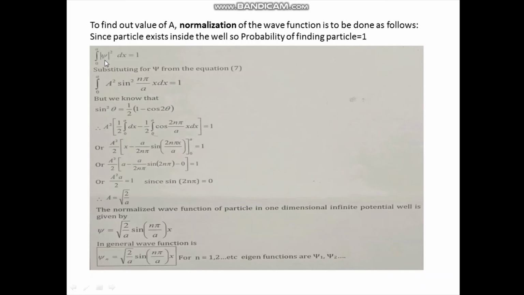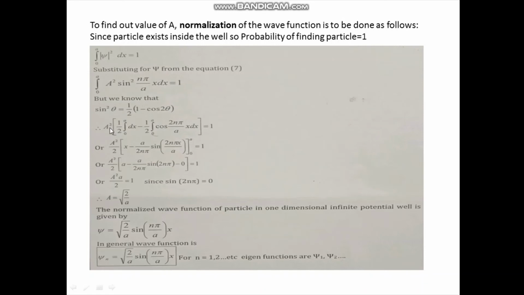So we will be getting integration 0 to a, and in place of psi we substitute psi from 7. So here we have psi square. So I can write a square sin square n pi by a into x into dx equal to 1. But we know that sin square theta is equal to half into 1 minus cos 2 theta. Here theta is n pi by a into x. So I can write this: a square is a constant, you can take it out.